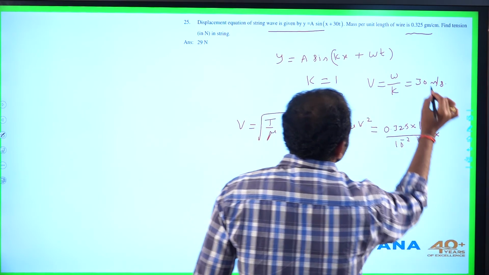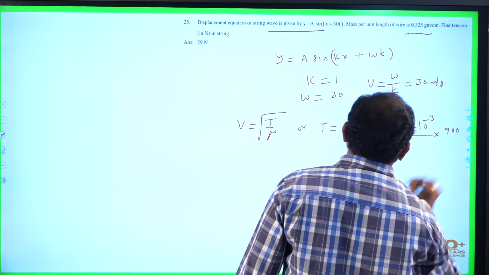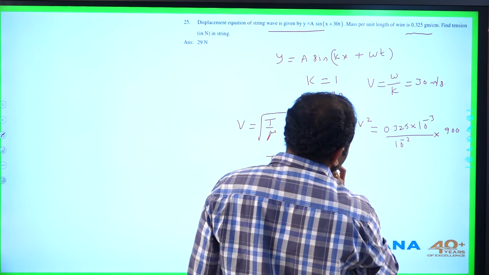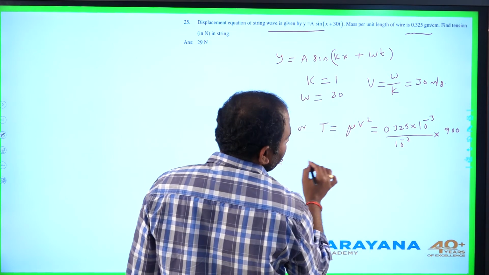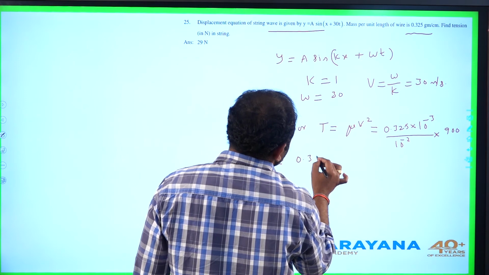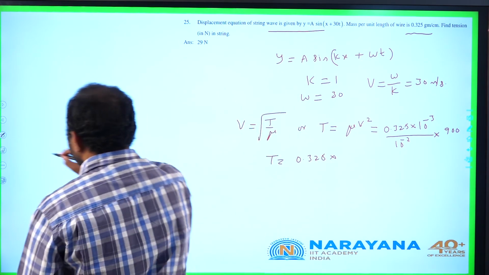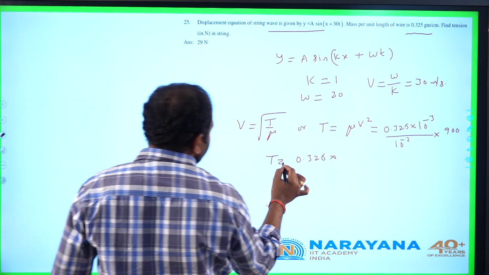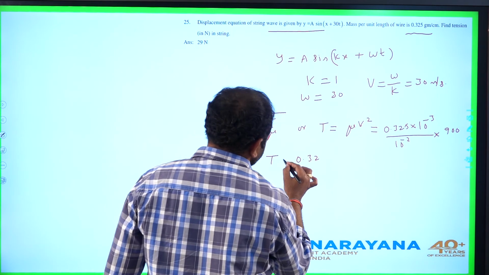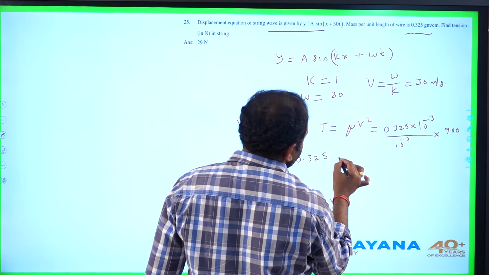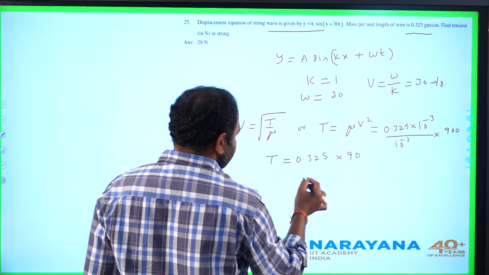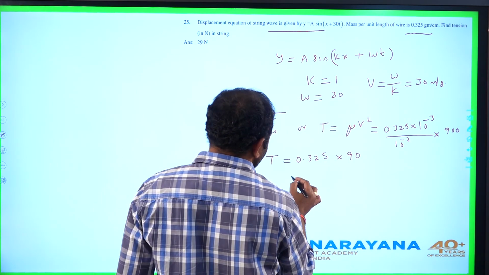into v square is 900. So let us try to get this value. This is coming out to be 0.325 into 90. So it is 9 into 3.25.